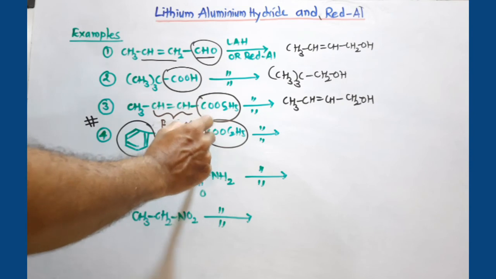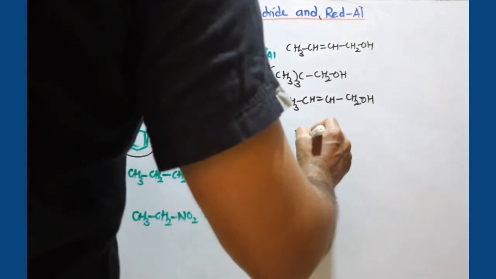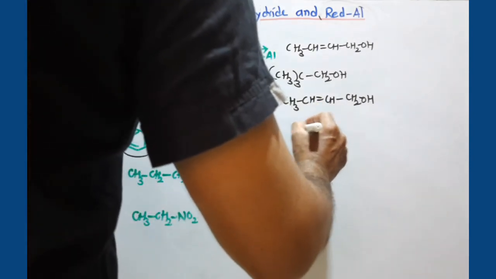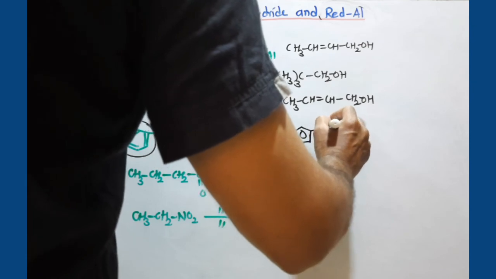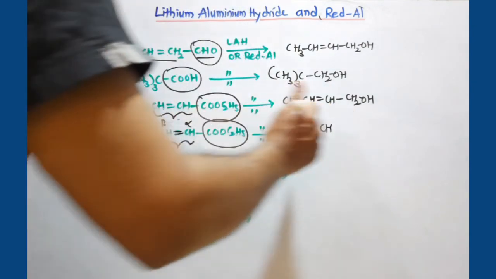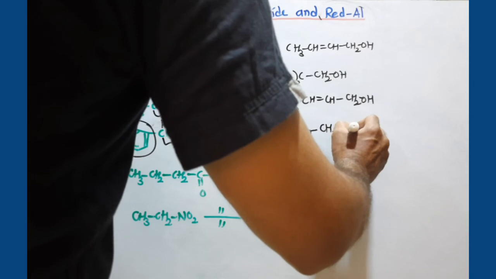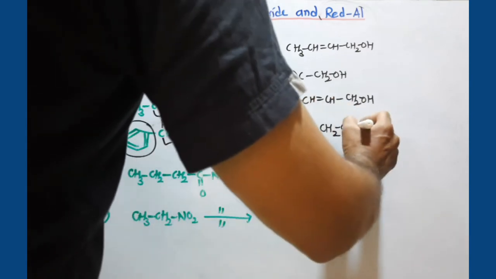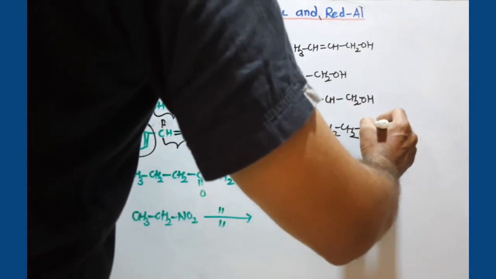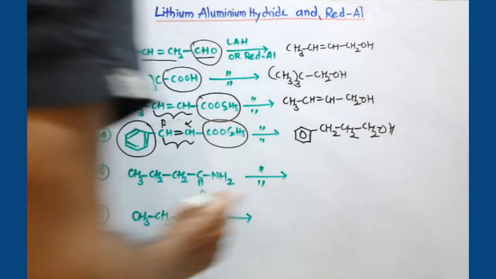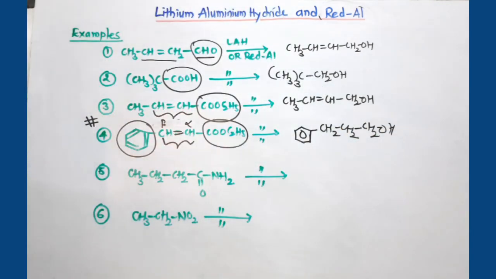So this is now converted, our benzene ring remains there, and 1H is added here, 1H is added here, so it is converted to CH2CH2. And you know the ester group is also converted to CH2OH. So remember this reaction very carefully.